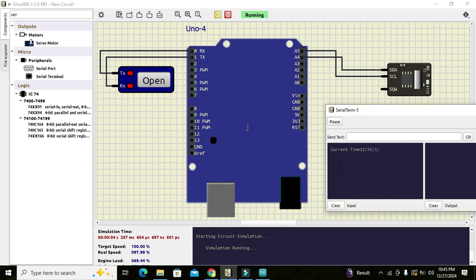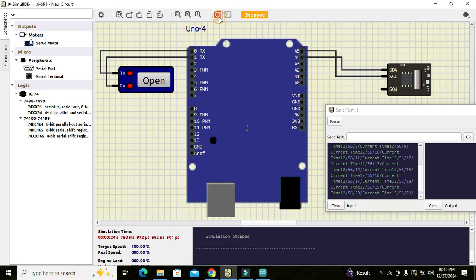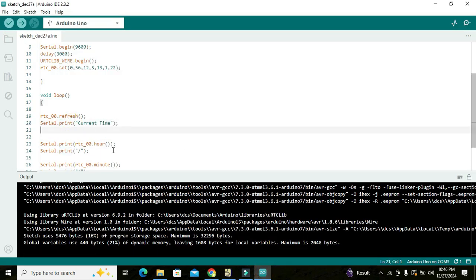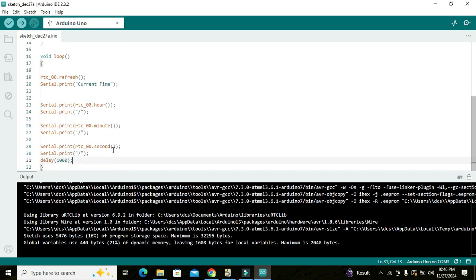Clear input. So now you can see that it is giving us the current time, 12:56:6 and so on. Okay, so in this way we can get our proper time. We can even write these with colons, like here: Serial.print and this and this and this, and then we will write Serial.println.